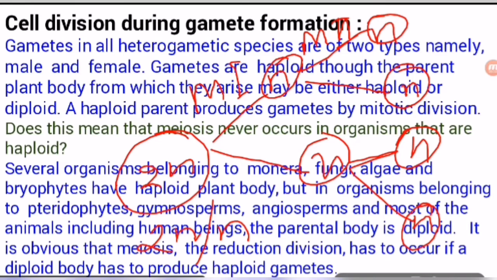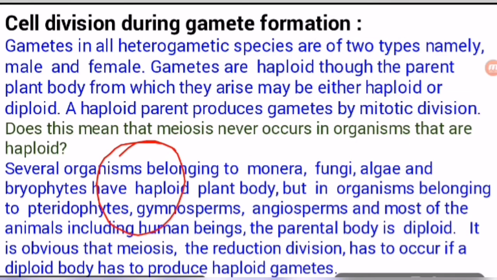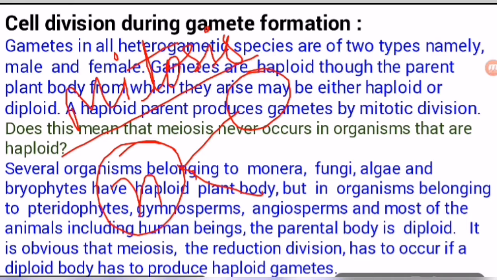But how is it possible that from a single or haploid cell gametes are formed? Let's discuss only the haploid cell. This is the formation of gametes. How does a haploid cell form gametes, and by which type of cell division? This is mitosis. Only mitosis cell division, not meiosis. From one haploid cell, two haploid gametes are formed.